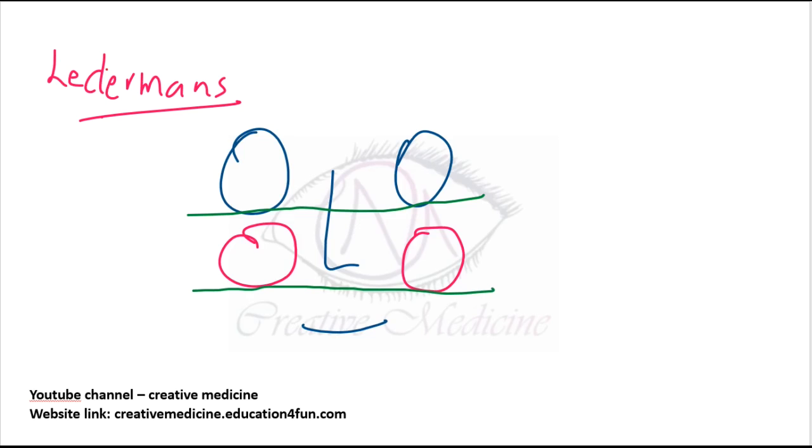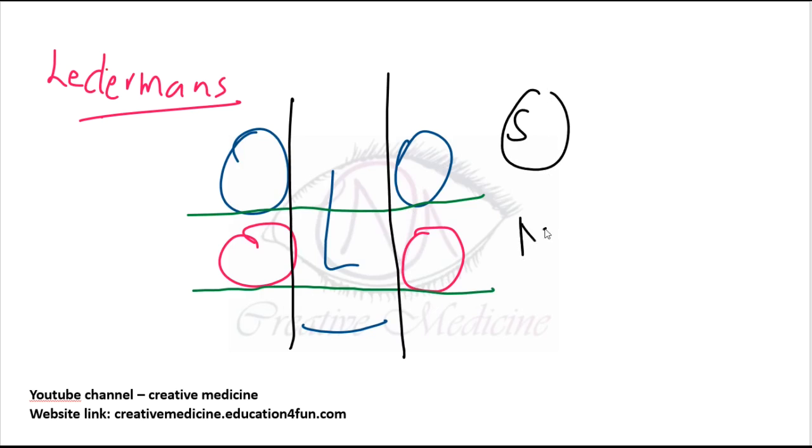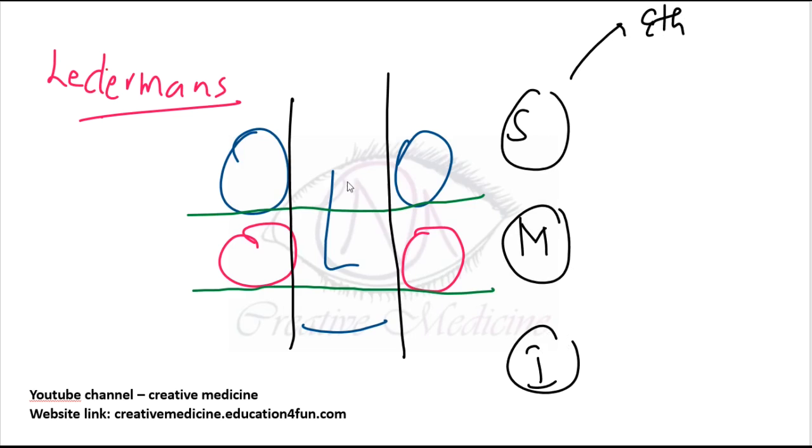Then we also draw two vertical lines. The vertical lines are drawn from the medial side of the orbit, touching the medial side of the maxillary antrum also. This will divide into three things. One, we have suprastructure. Second, we have mesostructure. Third, we have infrastructure. In the suprastructure, we have ethmoidal sinus, then sphenoidal sinus behind it, and the frontal sinus.